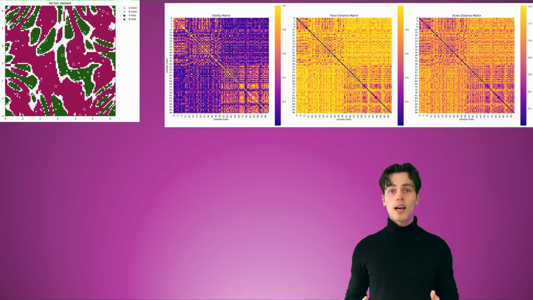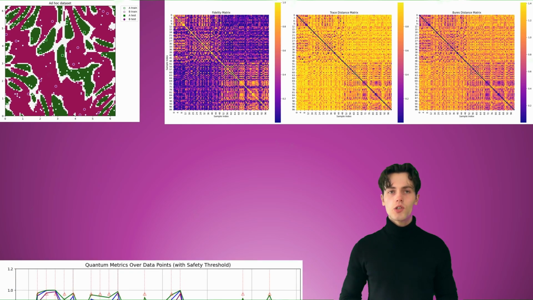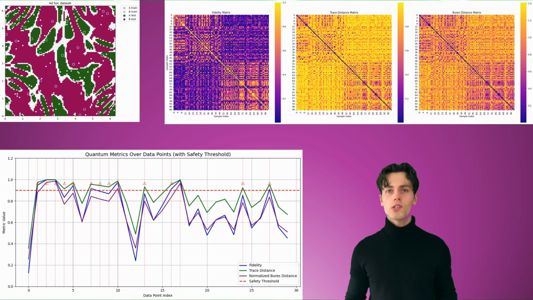A kernel classifier uses kernel methods to pre-compute the quantum architecture, and we can then pass ad hoc data to it from which we can see the distribution of the classes. We can then compute the metric values against each data point, and then we can highlight areas where these values exceed a threshold, which, in proper implementation, can then lead to a notification system for human agents.